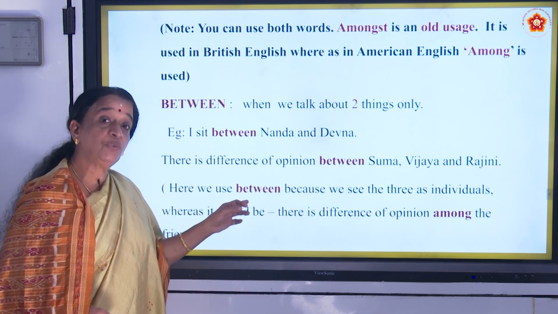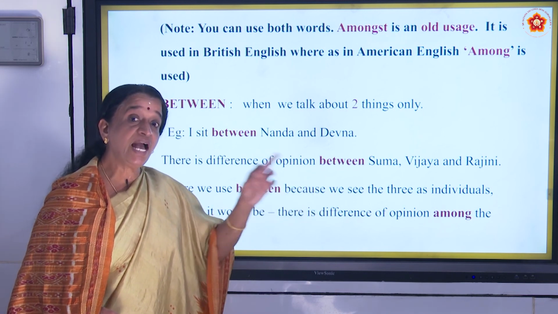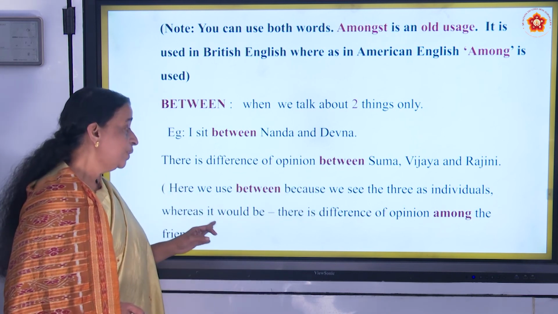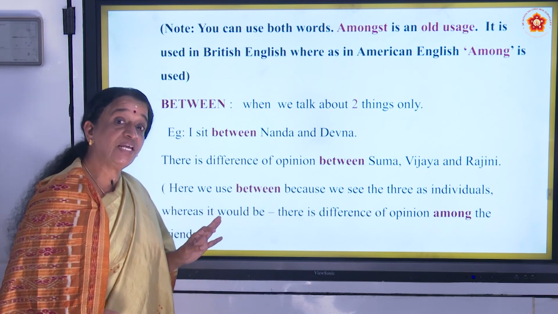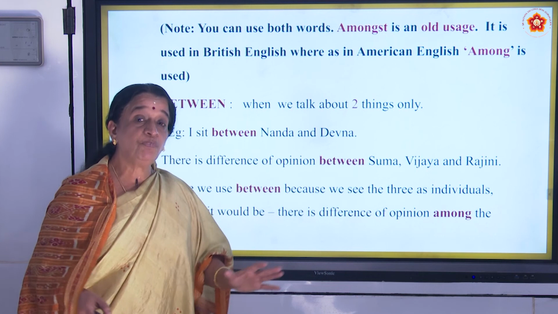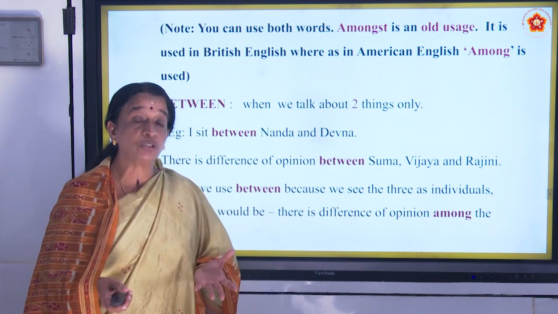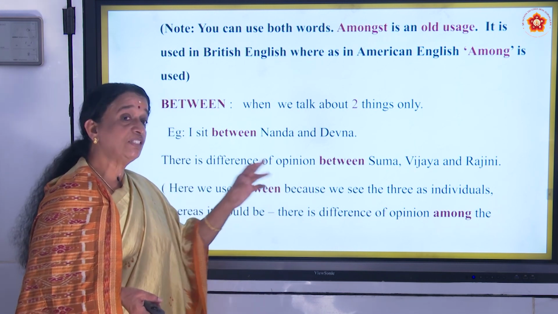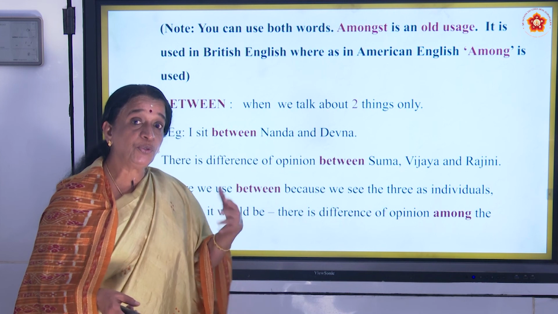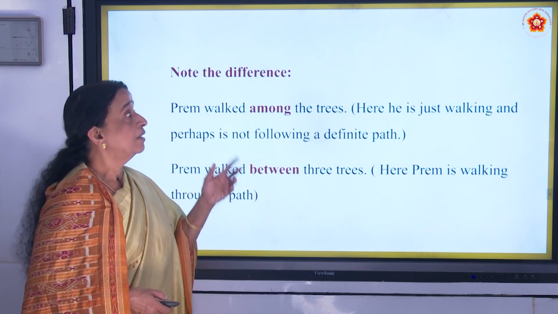Here we use between because we see the three as individuals, whereas it would be there is a difference of opinion among the friends. A lot of friends are there and there is also a difference of opinion. So you can use among, and between is also used.